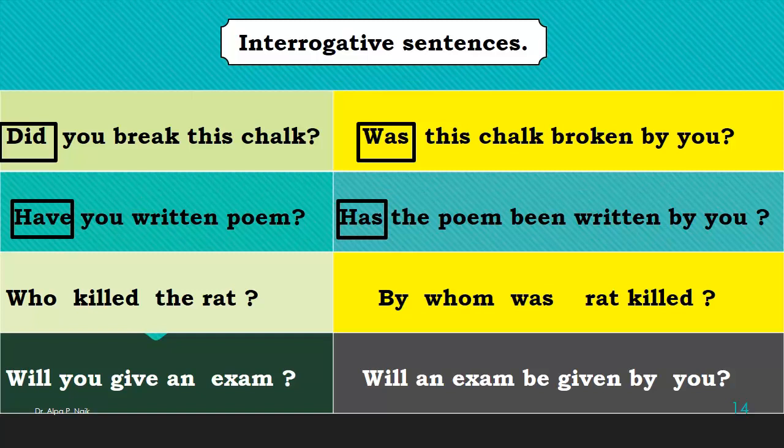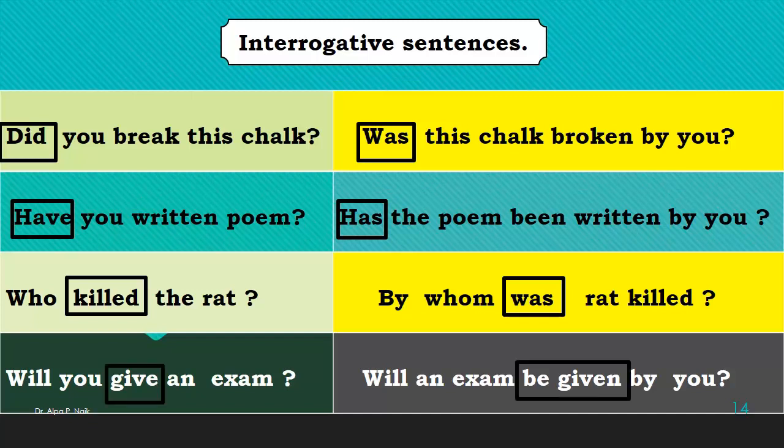Now third question, who killed the rat? It's a WH question where we expect the answer as a subject. Who killed the rat? किसने ये किया? So here we will add by first. So now by whom was the rat killed? The next one is, will you give an exam? Now this is in the future tense. So will an exam be given by you?